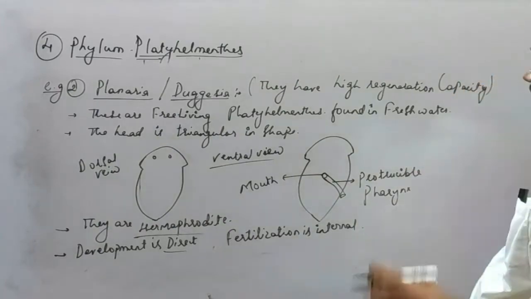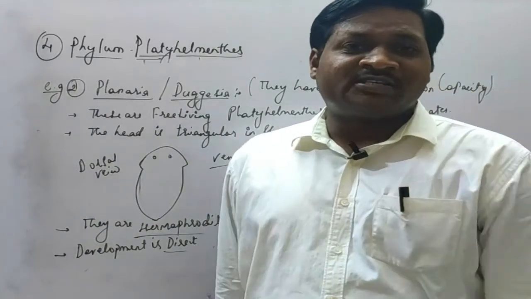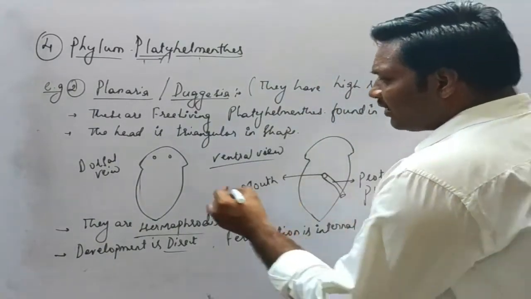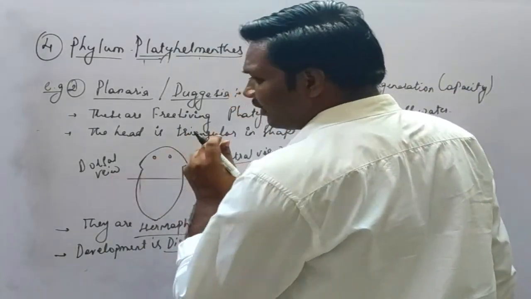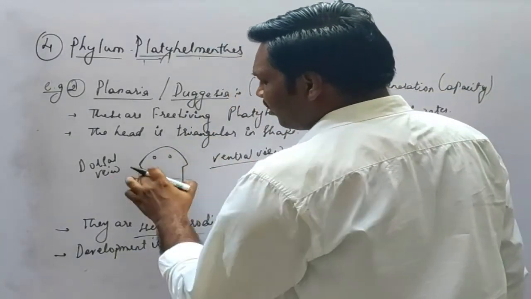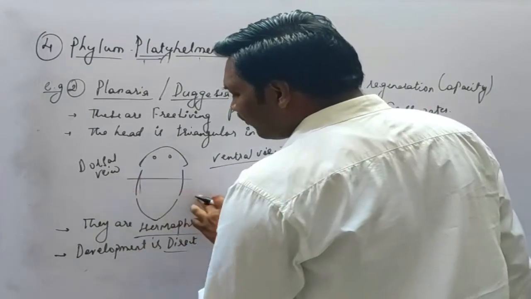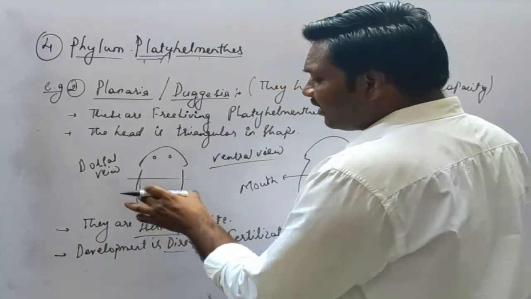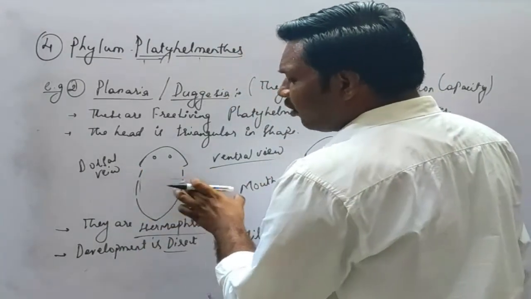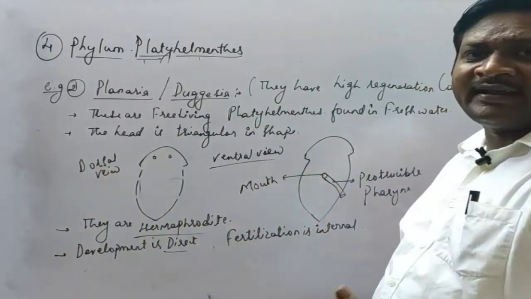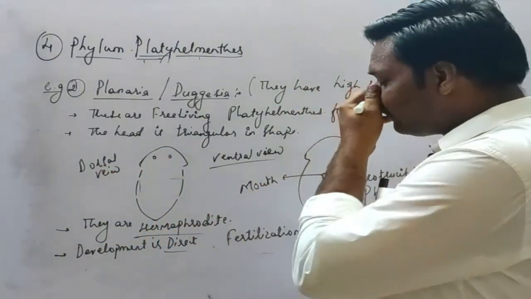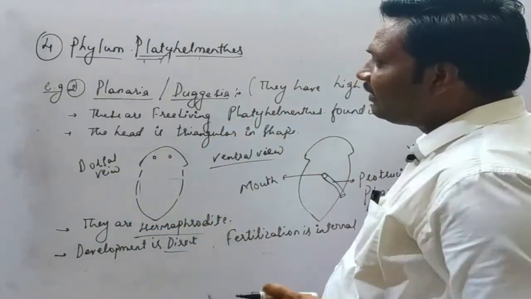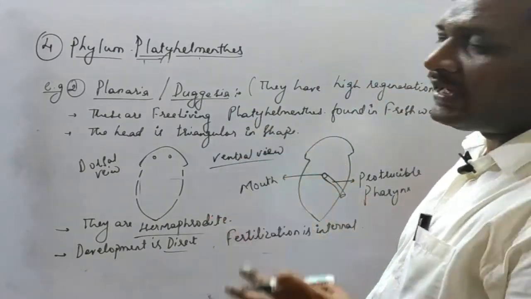They have very high regeneration capacity, means if we cut the body from any part, from the head region or even from the tail region of the body, individual parts of the body will be capable of regenerating into an entire organism. Such a capability is seen in case of planaria.